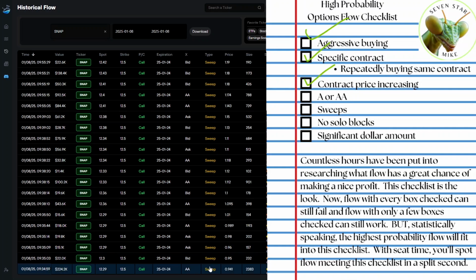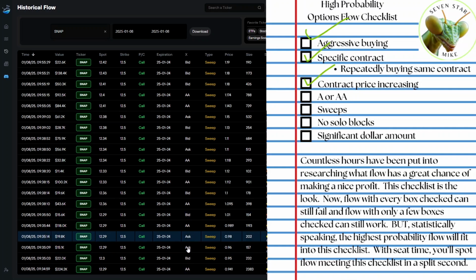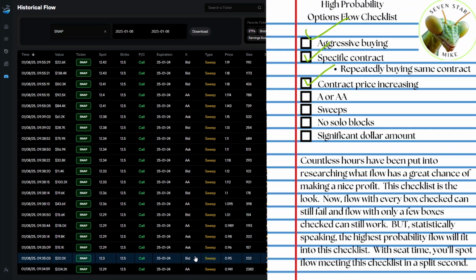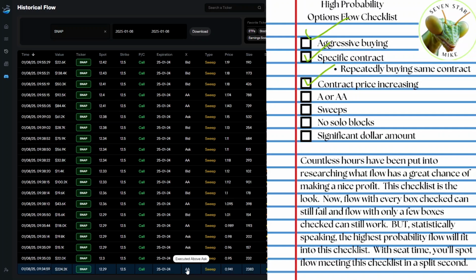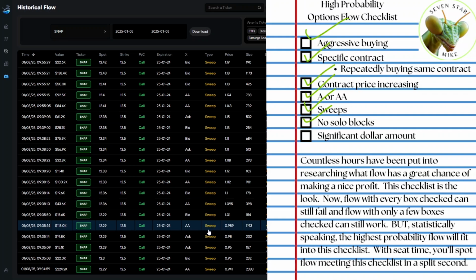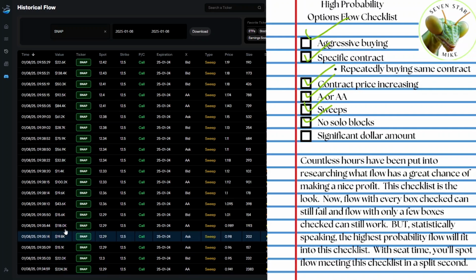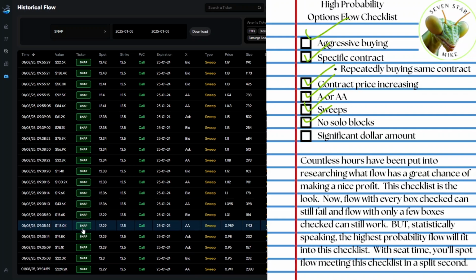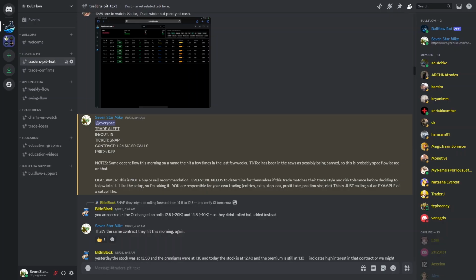You can see these are all sweeps. There's two bids mixed in there, but we know those bids are still actually buying even though they filled on the bid. So we started off with above the ask, then we have ask, ask, above the ask, and then those two bids mixed in there. So ask side sweeps, I like that. This trade is not a solo block. And significant dollar amount, again, the 224 and the 118 for Snap. I like those numbers. That made sense to me, so I took this trade, and let's go over to the chat room and see how it did.